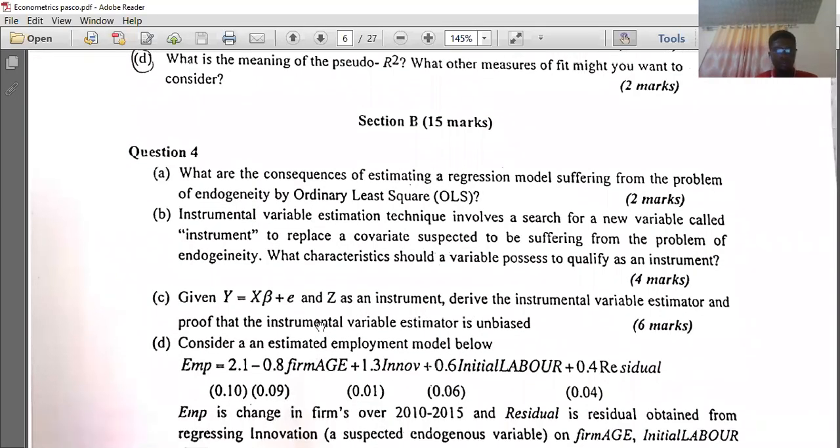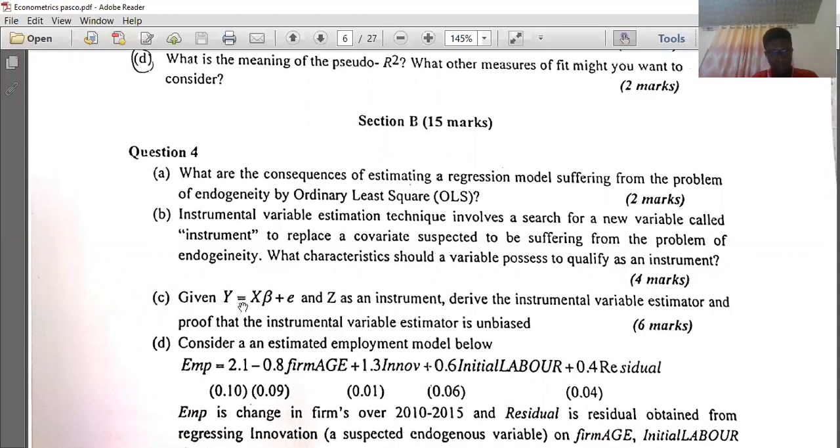C. We are actually focusing on A, B, and C. C says that given y equal to x beta plus e, and z is an instrument, derive the instrumental variable estimator and prove that the instrumental variable estimator is unbiased.